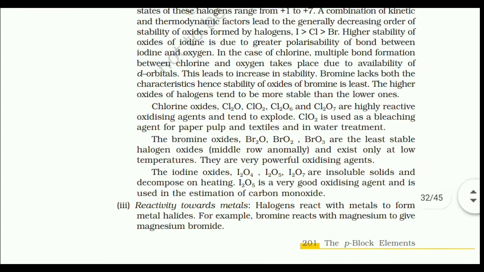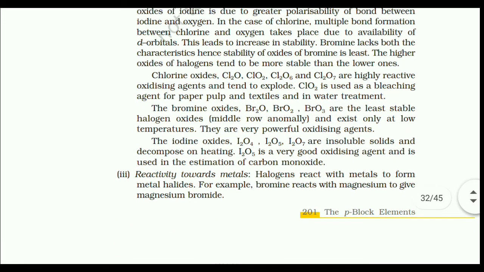The bromine oxides Br2O, BrO2, BrO3 are the least stable halogen oxides and exist only at low temperatures. They are very powerful oxidizing agents. The iodine oxides I2O4, I2O5, I2O7 are insoluble solids and decompose on heating. I2O5 is a very good oxidizing agent and is used in estimation of carbon monoxide.